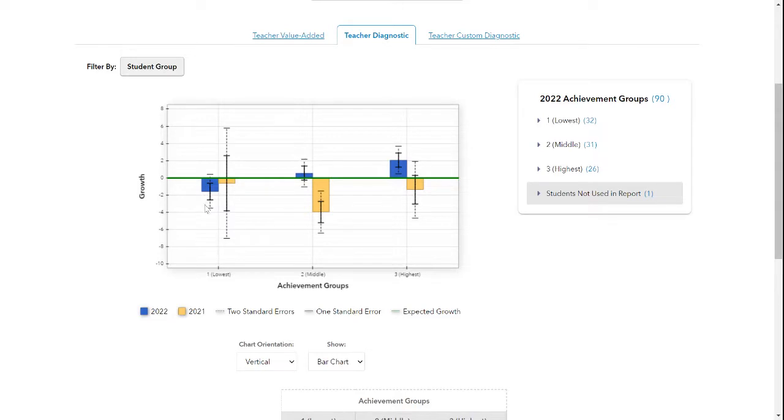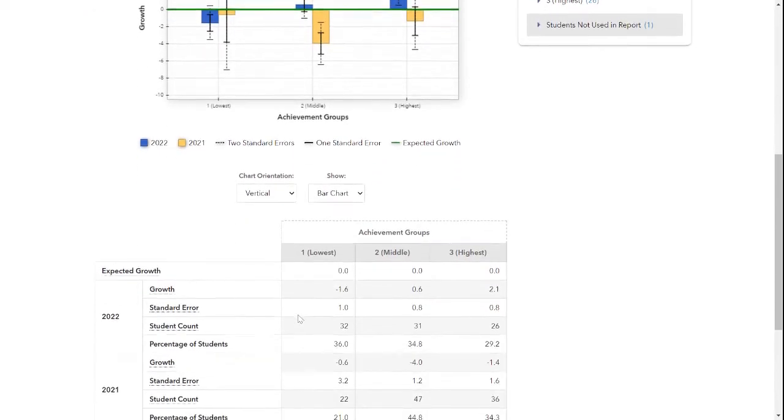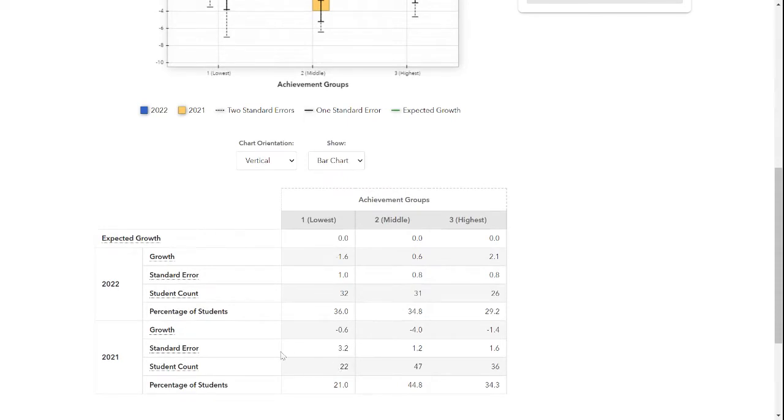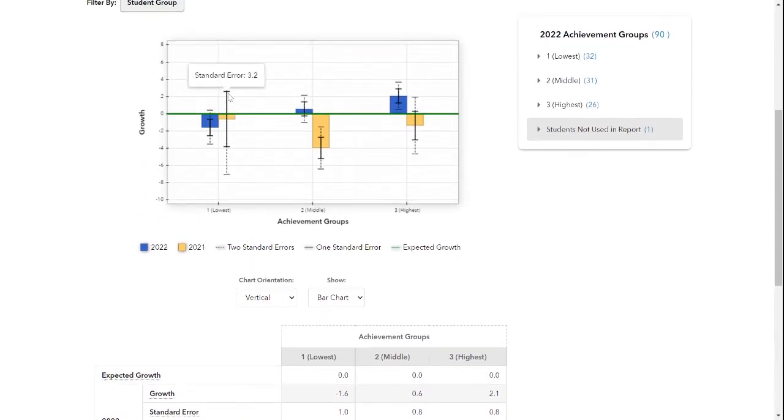Now, why do we look at the solid line? If you look in 2021 with this lowest group, the yellow bar was below the expected growth, but our confidence band, which is pretty big, has a standard error of 3.2, meaning there probably wasn't a lot of students. And if I click on it, or if I scroll down, I'll be able to see that we had less students in that group that year. But that line is touching or above the 0 line. So I'm confident my students' scores fell within this growth range. Yes, we'd like this bar above it, but they met or exceeded expected growth.